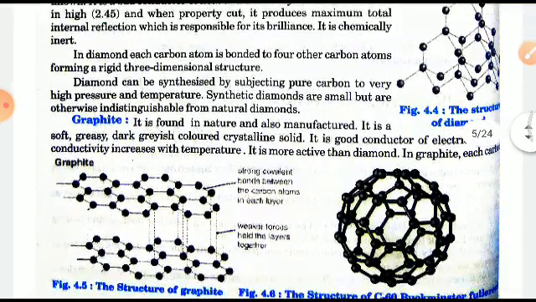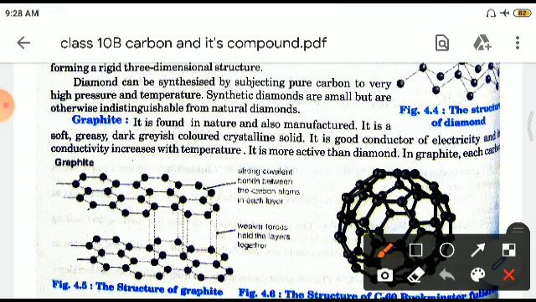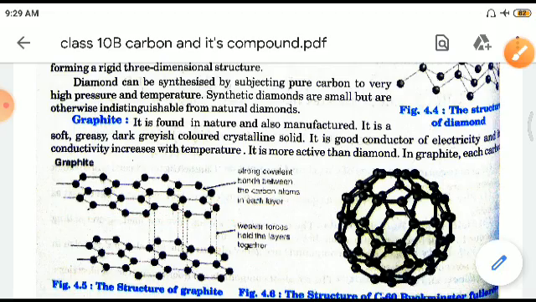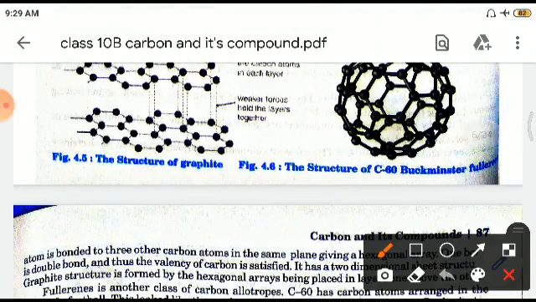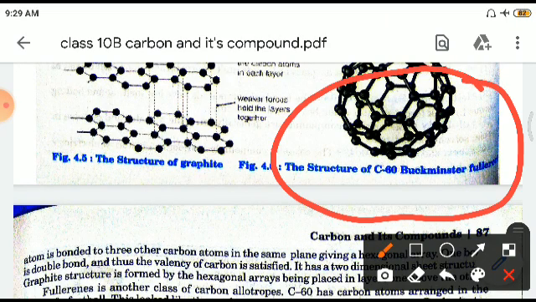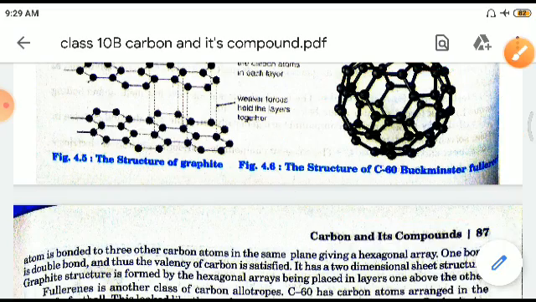Now graphite is more active than diamond, but there is a gap in its lattice structure which ensures that graphite can be broken horizontally rather than vertically. Then this latest one, which is called C60 Buckminsterfullerene, right? This is also a crystalline structure.